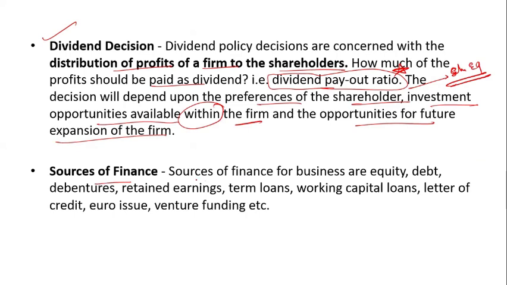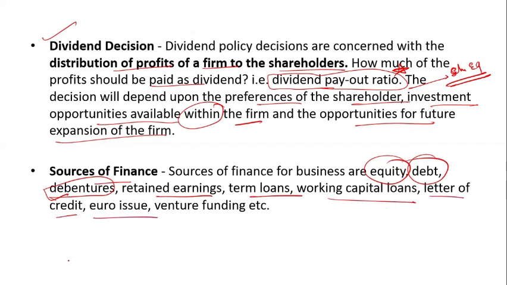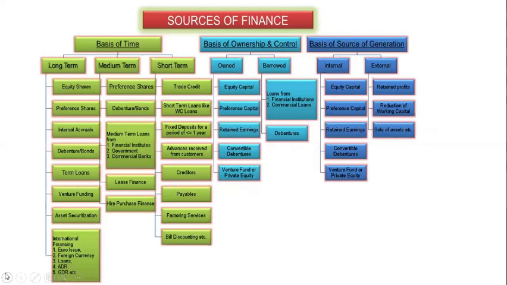Now the sources of finance are the equity, debts, debentures. From the source of finance, that means from where they collect funds. And the retained earnings, term loans, working capital loans, letter of credit, euro issue, where they issue euro, and the venture funding. So here is venture funding.